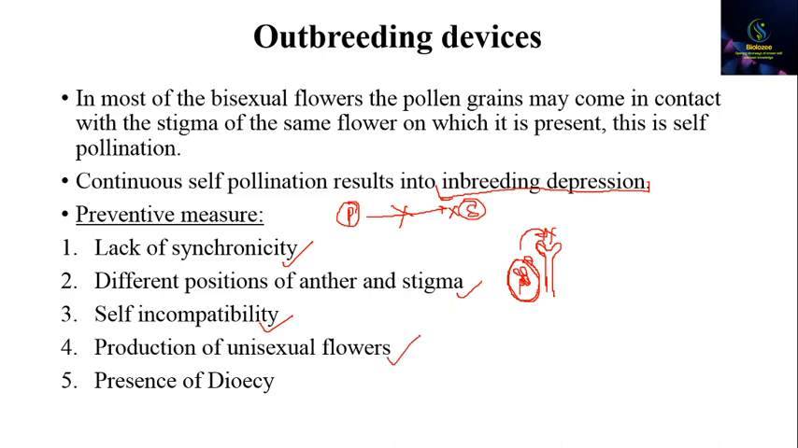Now the production of unisexual flowers means the flowers have either only the male part or only the female part. Either the male flower is there or the female flower is there. Both male and female reproductive organs will not be present on the same flower.